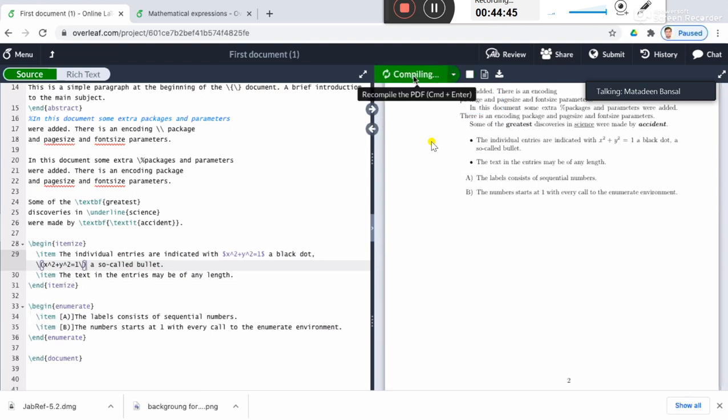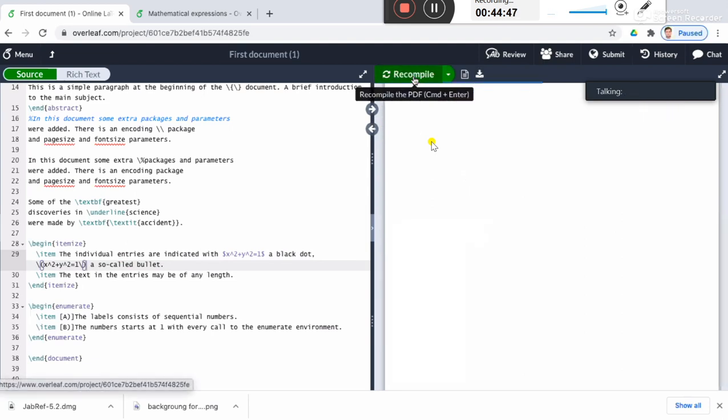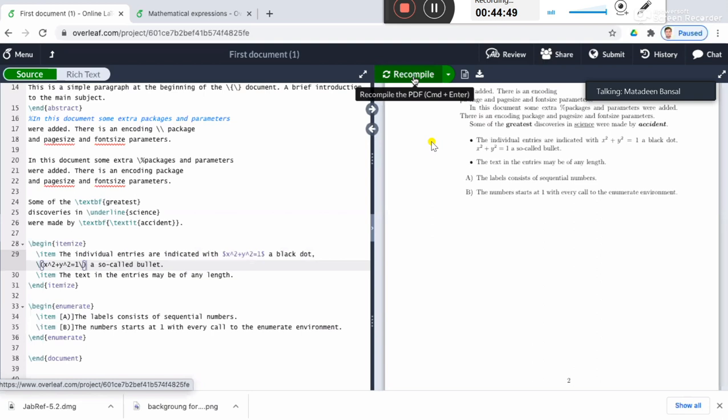This will also serve the same purpose. So to write inline mathematics, either you use the dollar sign or you use the backslash parenthesis on the left and on the right of the expression.